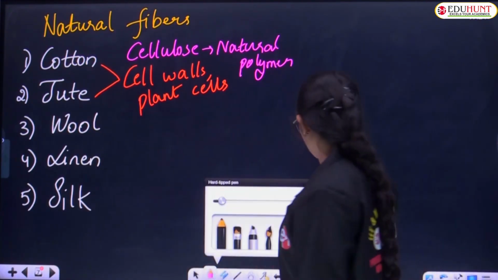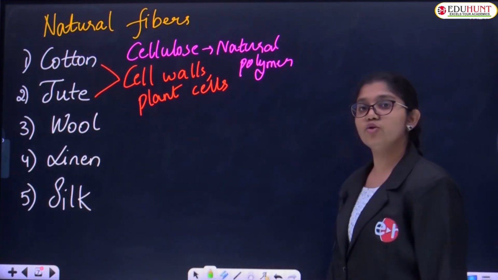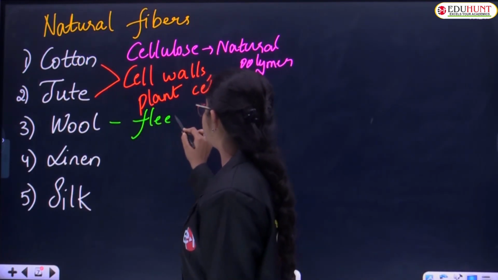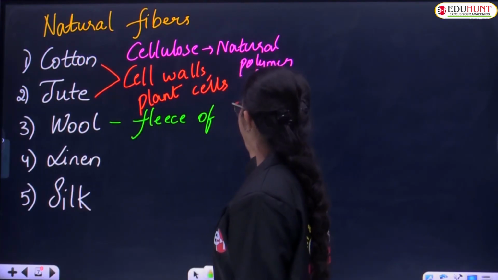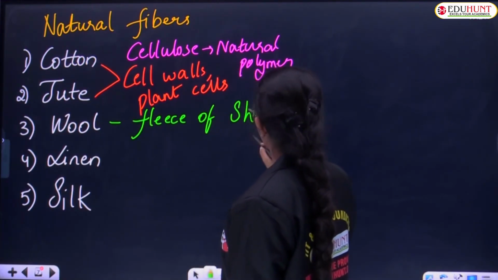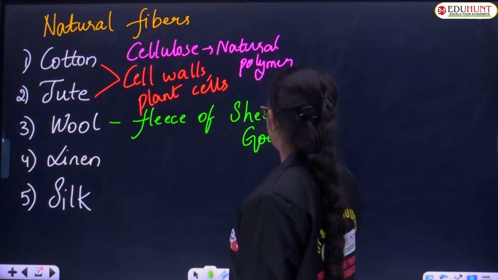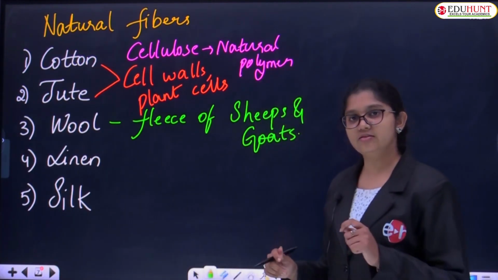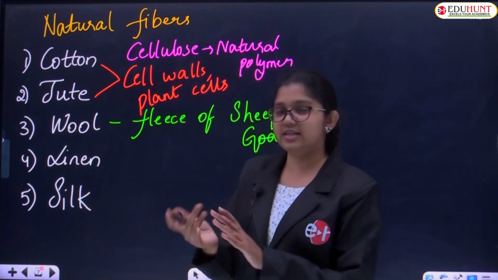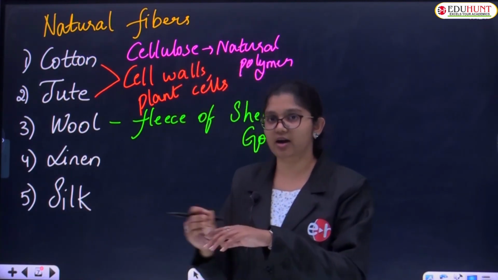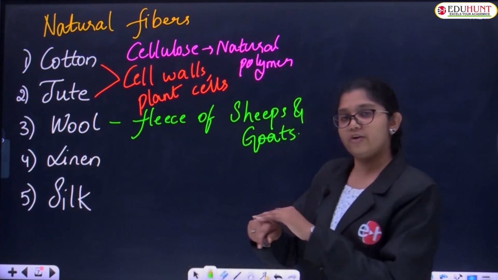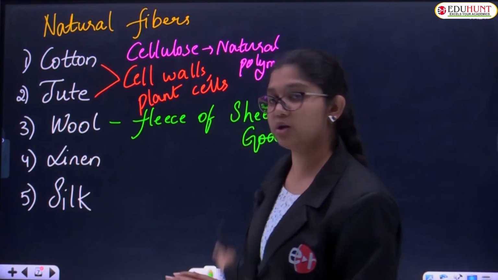You know where wool is from? We can observe wool on the fleece of sheep. Very good. And goats. Fleece means the outer part, the outer skin, the fur. The skin contains fur, right? That contains wool, children. So fleece, in the sense, is the outer fur material of that particular sheep and goats.